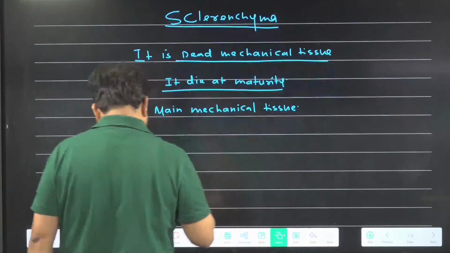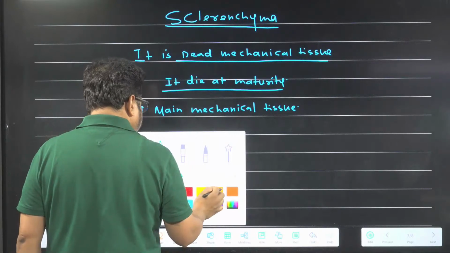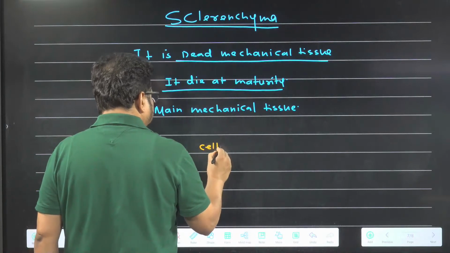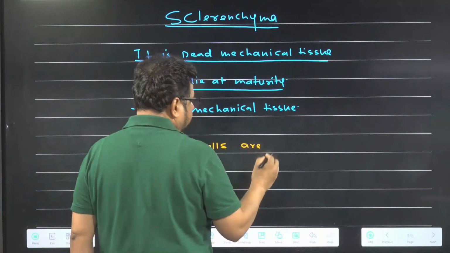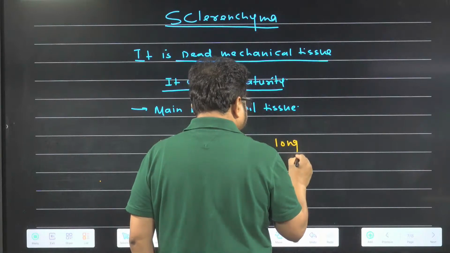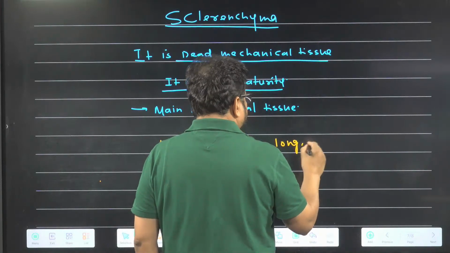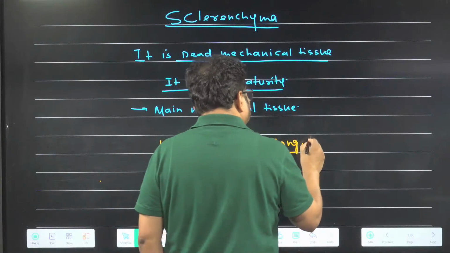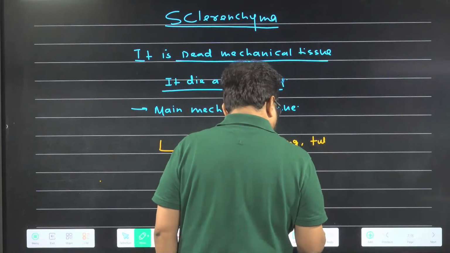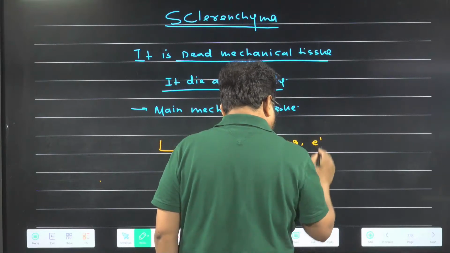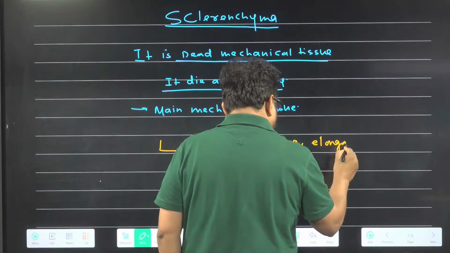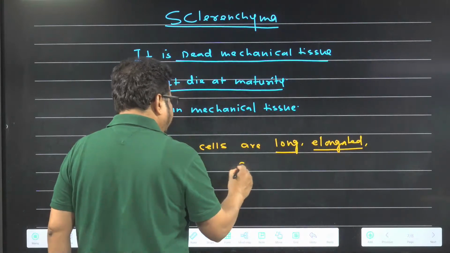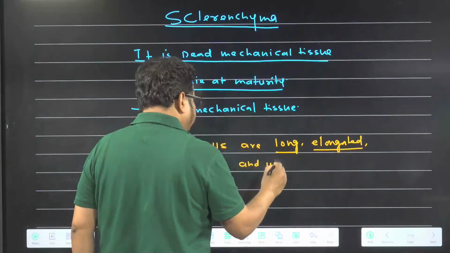Main mechanical tissue. So what are the characters you are finding in the sclerenchyma cell? Cells are long, elongated, with pointed end.